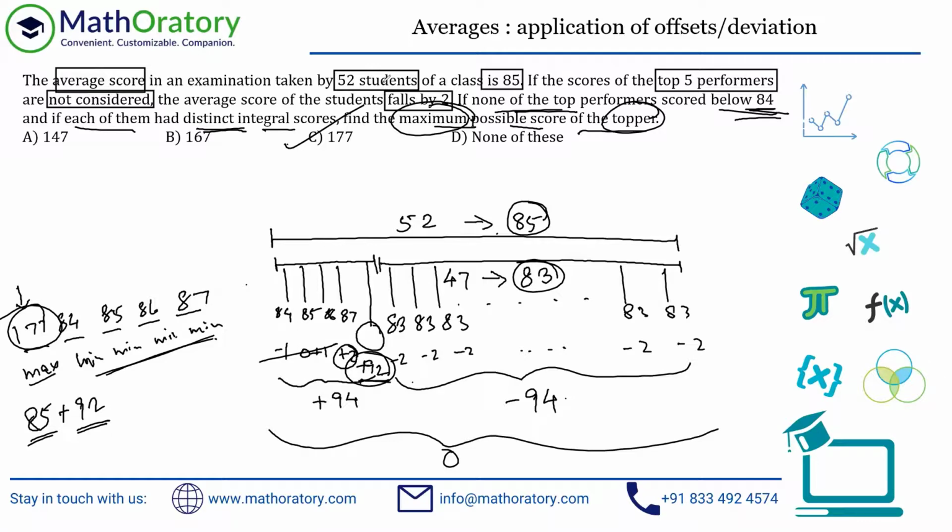So yeah, that's all I had to explain related to this question. Please understand the offset technique, the deviation technique, however you want to call it. This is always very fast and very less calculative, so automatically it takes less time and is more accurate as well. Less chances of making calculation errors. So try this idea. I think we have some videos on YouTube related to the basic idea of the offset or deviation technique on our channel.